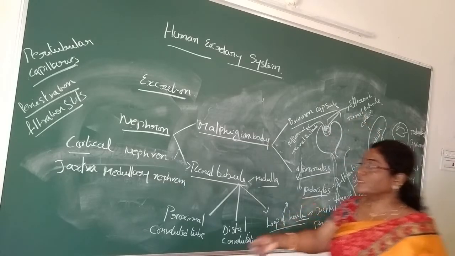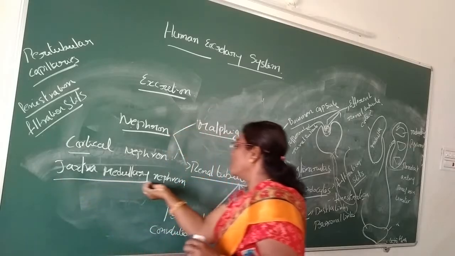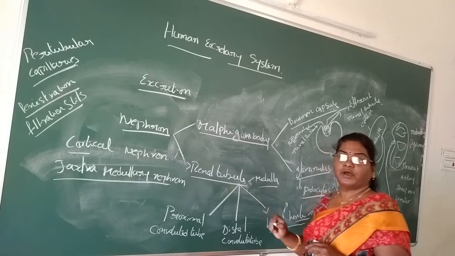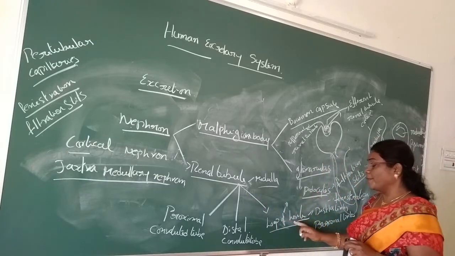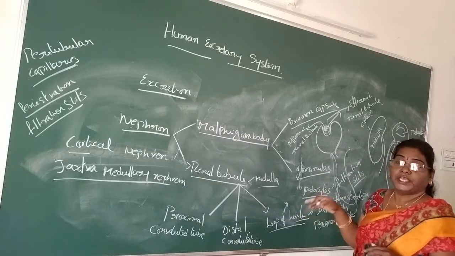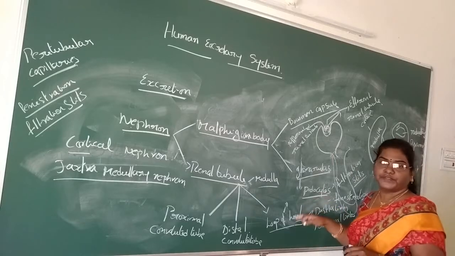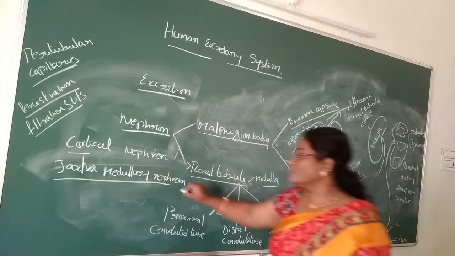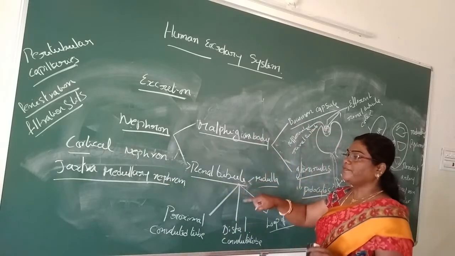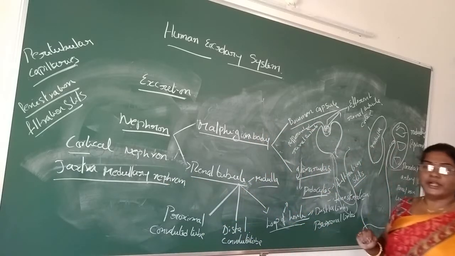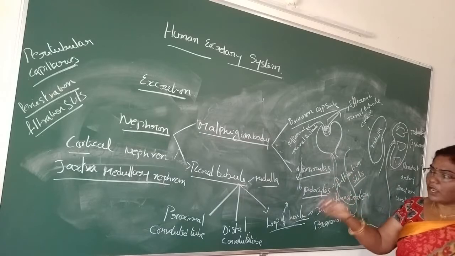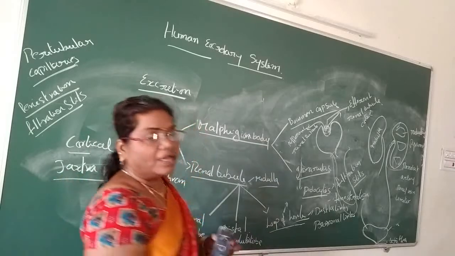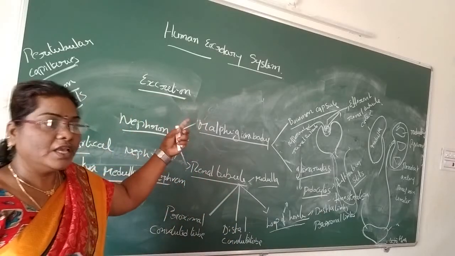Next one, juxtamedullary nephron. What is the juxtamedullary nephron? In the juxtamedullary nephron, the loop of Henle runs deeply into the medullary region of the kidney. That is referred to as juxtamedullary nephron. So this is mainly the outline structure of the nephron and the outline structure of the kidney.